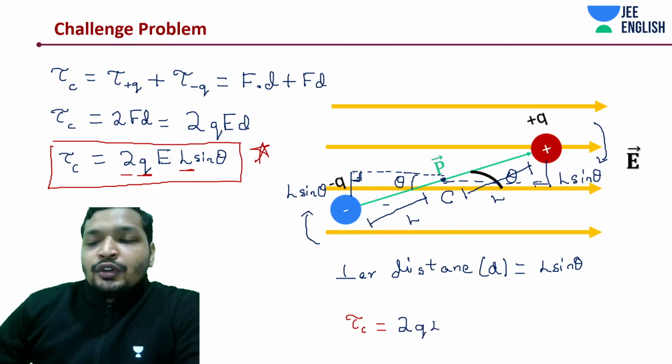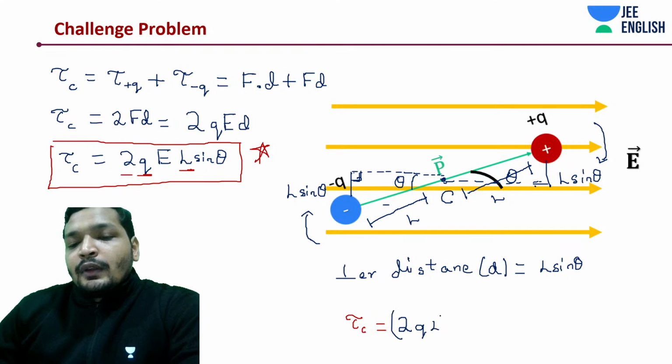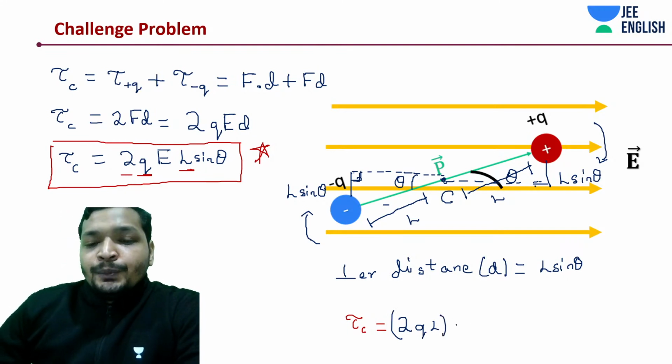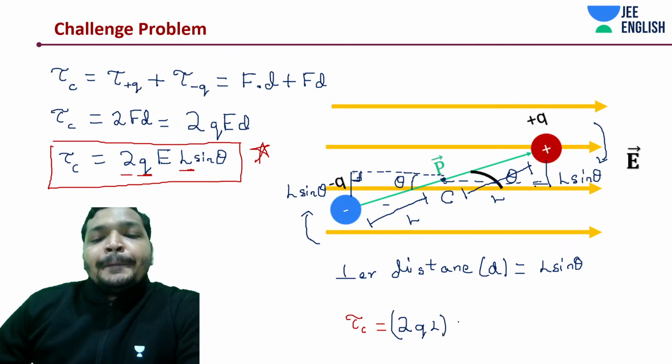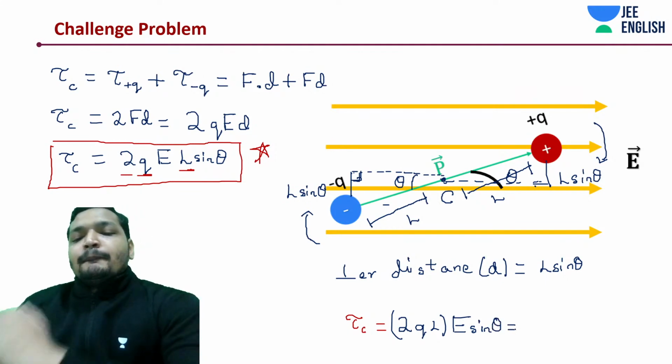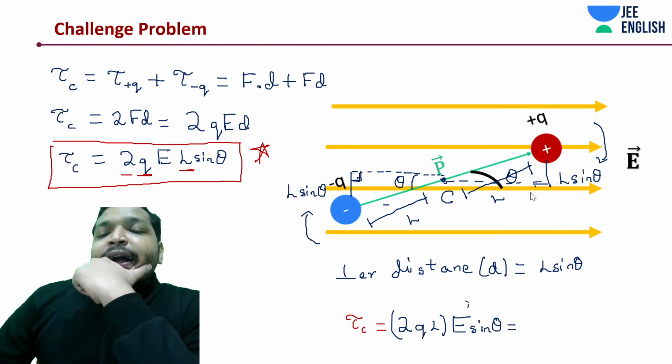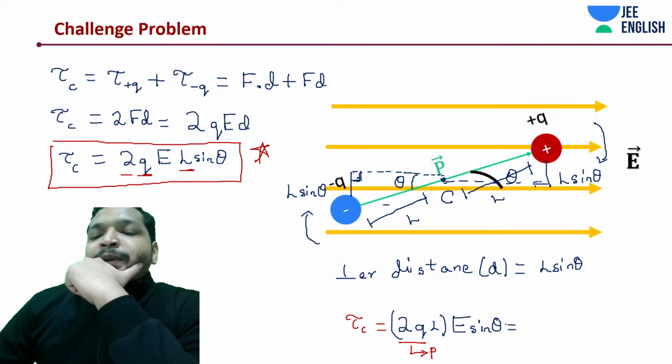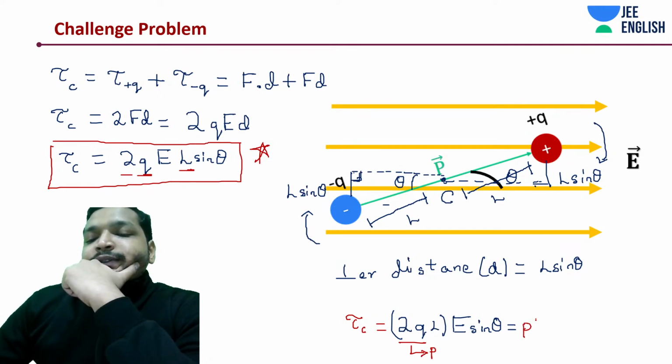2 into Q into L into E sine theta. And we can say this is nothing but the dipole moment P. Very good, it's P. And this is E sine theta.